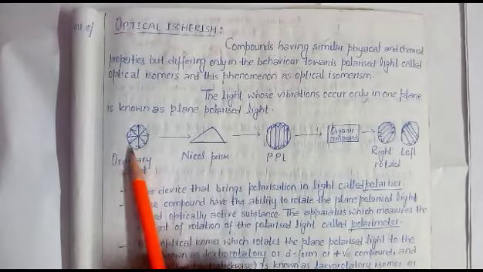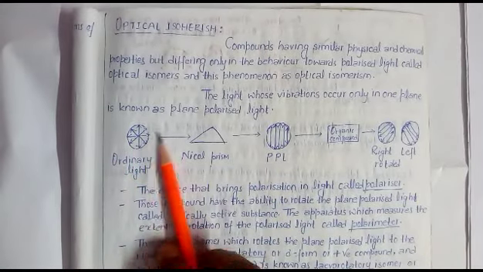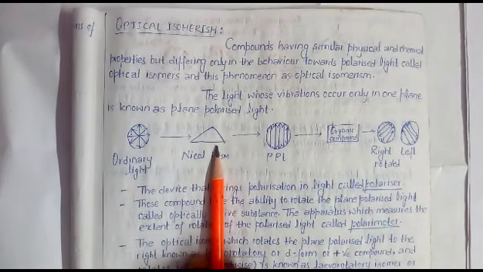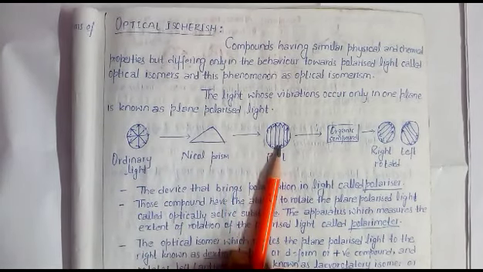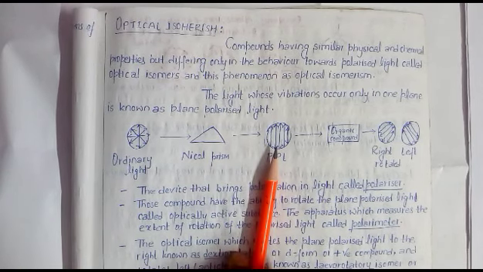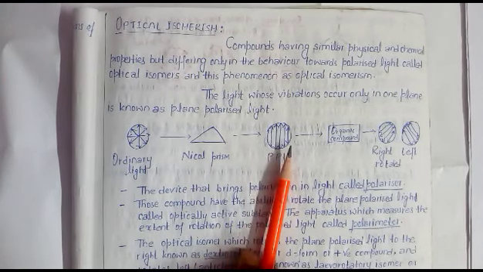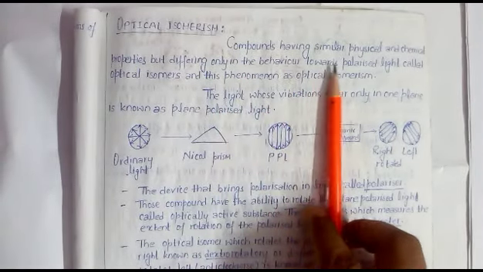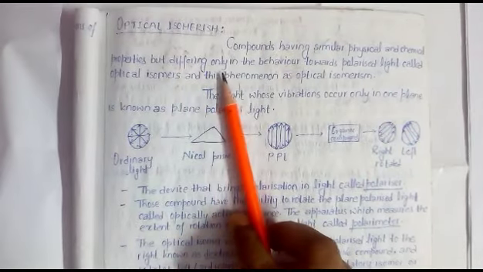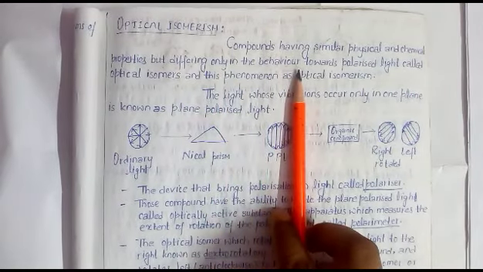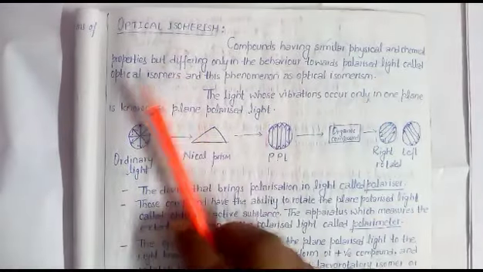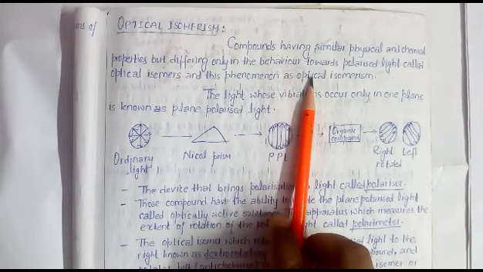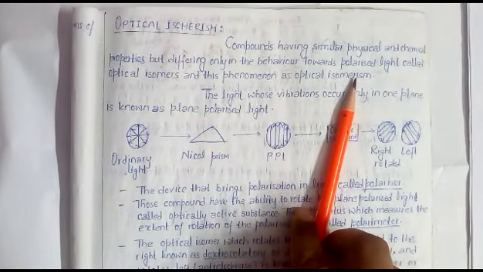In ordinary light the orientation is along all directions, but after passing through a Nicol prism, it is oriented in a single plane. This is called polarized light. So the compounds having similar physical and chemical properties but differing only in the behavior towards polarized light are called optical isomers, and this phenomenon is known as optical isomerism.